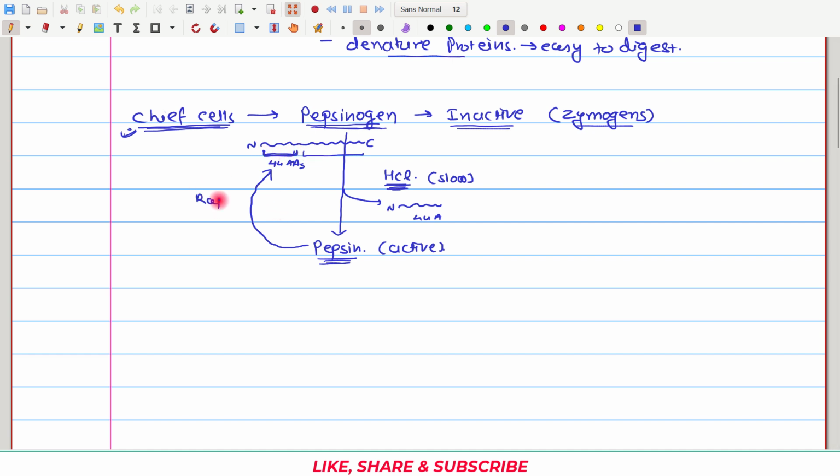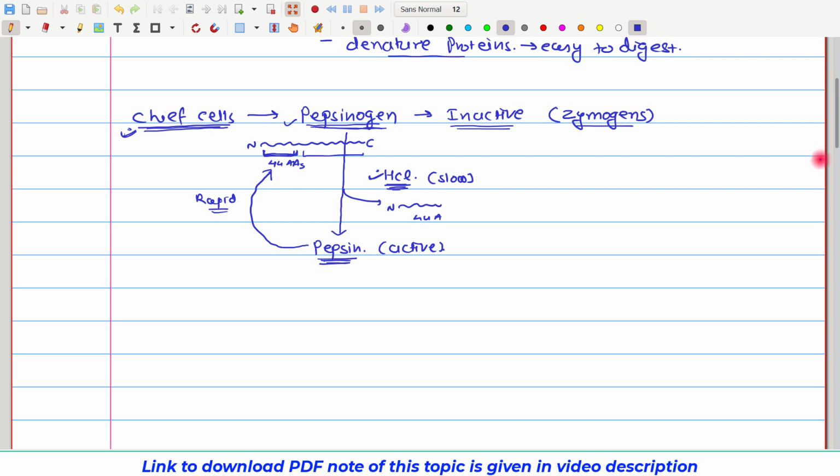So, this process is rapid, right. Initially HCl will activate some pepsin, and then pepsin rapidly removes the N-terminal fragment of all the pepsinogen. So, within no time all the pepsinogen is converted to its fully active form, that is pepsin.